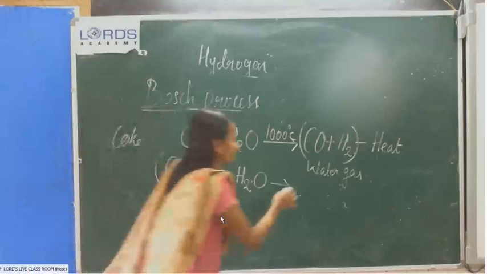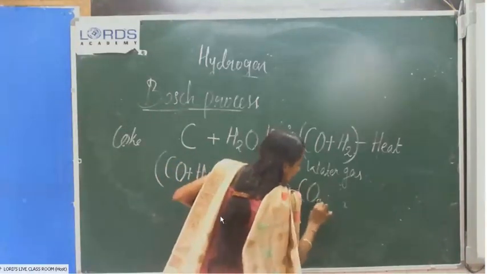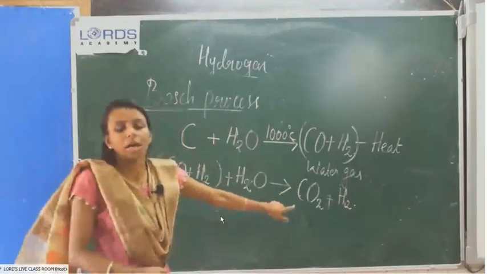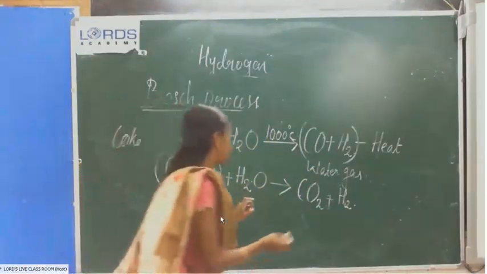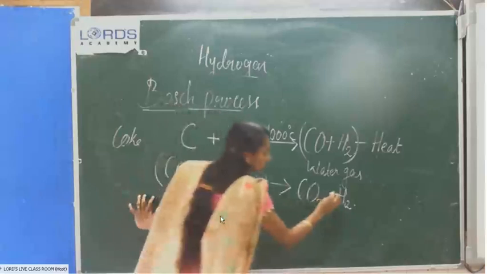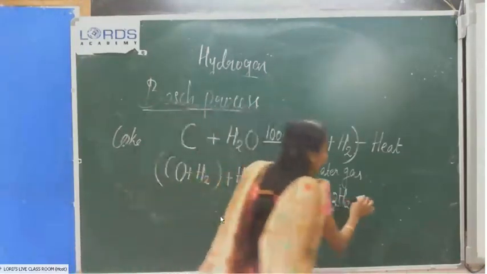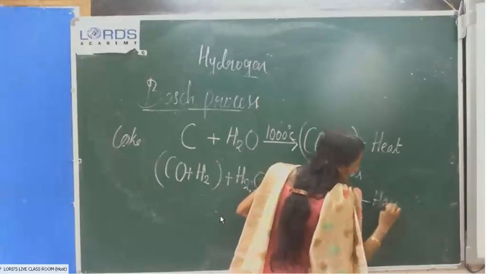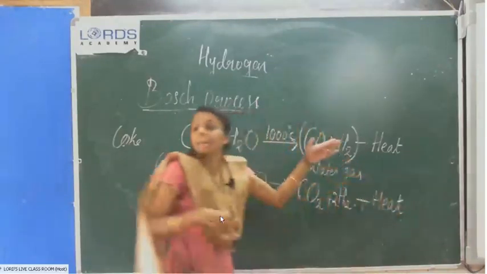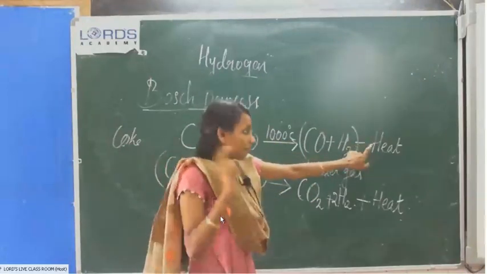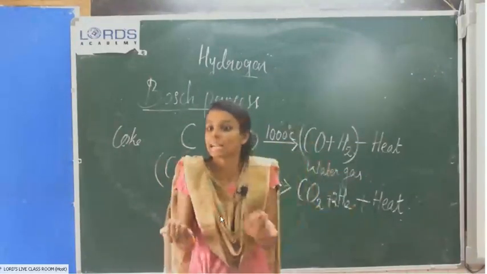Then the carbon monoxide changes into carbon dioxide and hydrogen. Plus heat means heat energy is liberated. Here heat energy is absorbed, that's why we put a minus sign here.